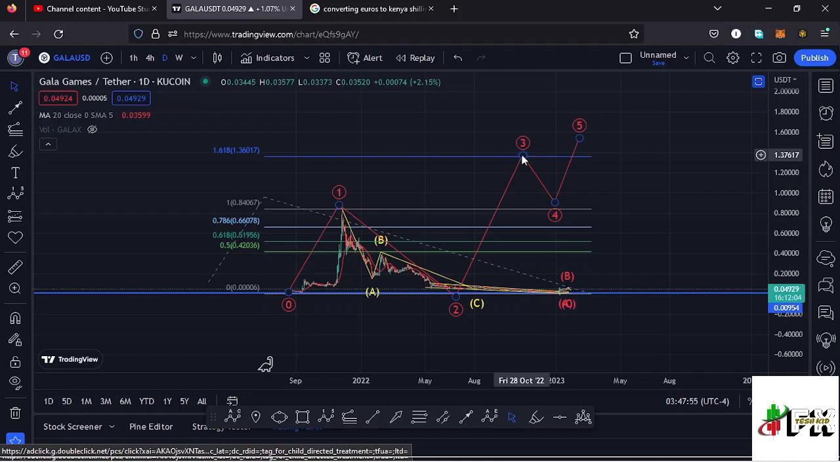So that is what I'm expecting on the short-term and the long-term scenarios, and let's be patient and see how that plays out, and I'll keep you updated.